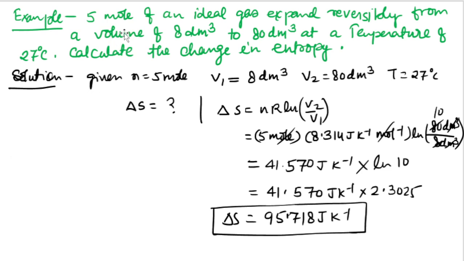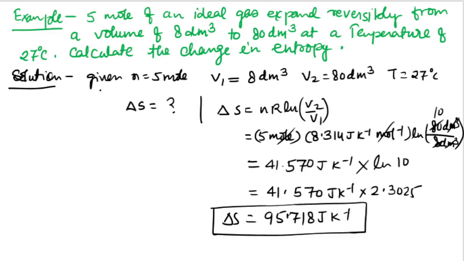For example, 5 moles of an ideal gas expand reversibly from a volume of 8 decimeter cube to 80 decimeter cube at a temperature of 27 degrees centigrade. Calculate the change in entropy.